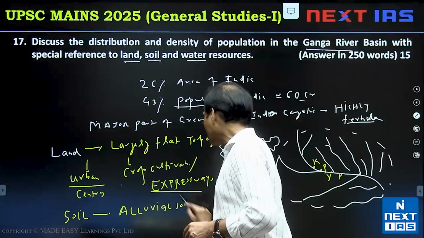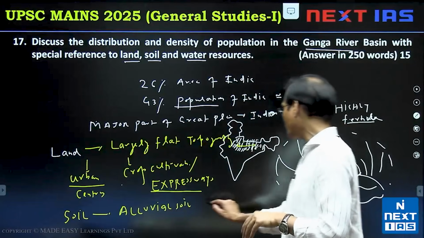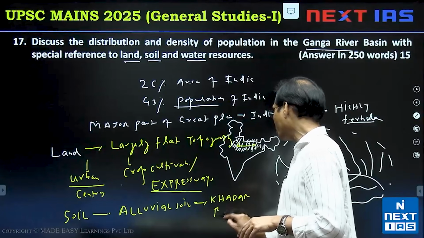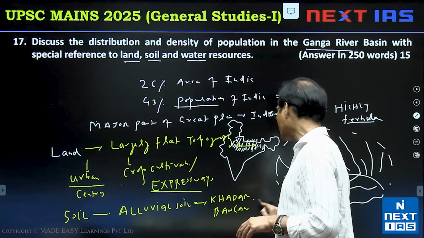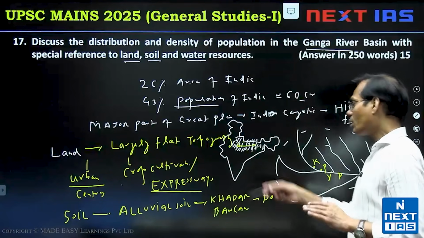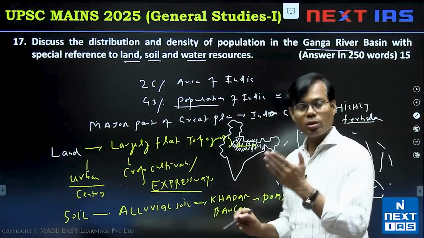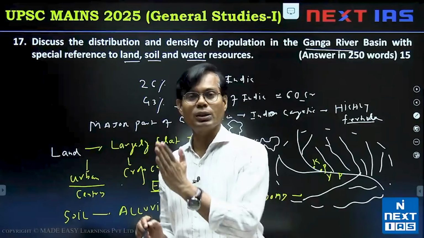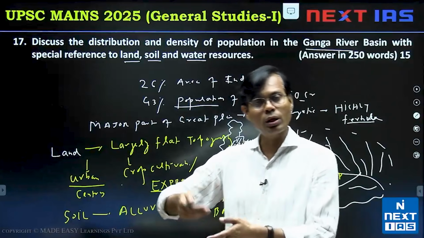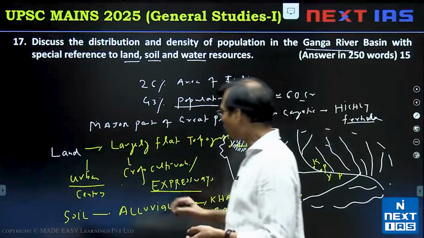Alluvial soil. In the main part of the Ganga basin we have largely alluvial soil, with Khadar soil, Bangar soil, Doab land. If you remember, Khadar, Bangar, Doab we discussed. Tarai belt also. In this zone soil fertility is high, and we notice that if soil is good, population density also increases. There is a kind of relationship: the more the soil fertility, the more the population density. Bengal has lots of population density, Bihar lots, UP also lots.